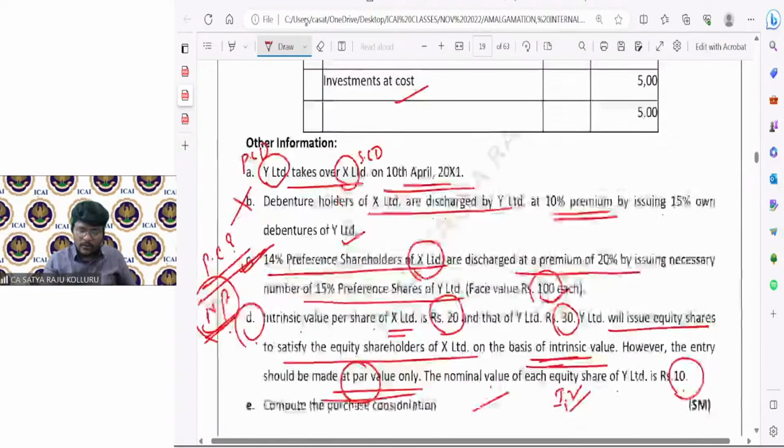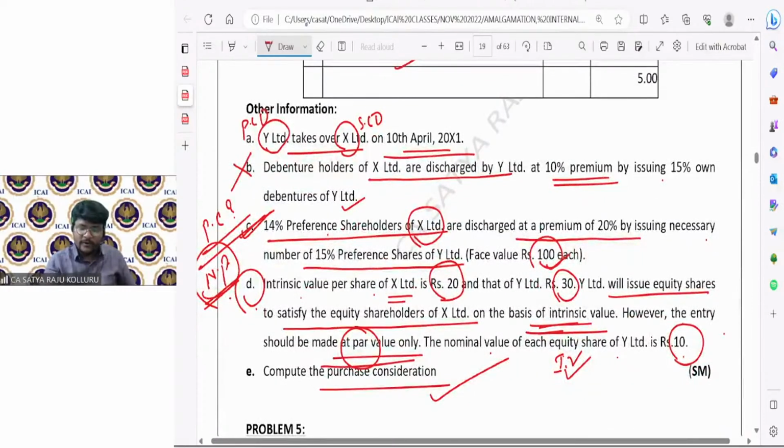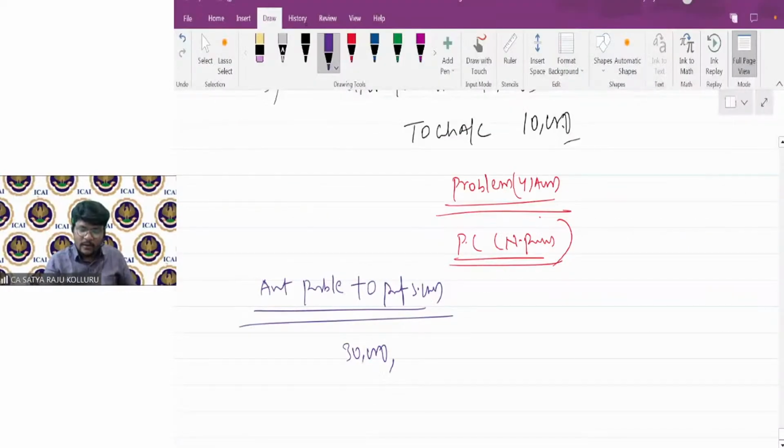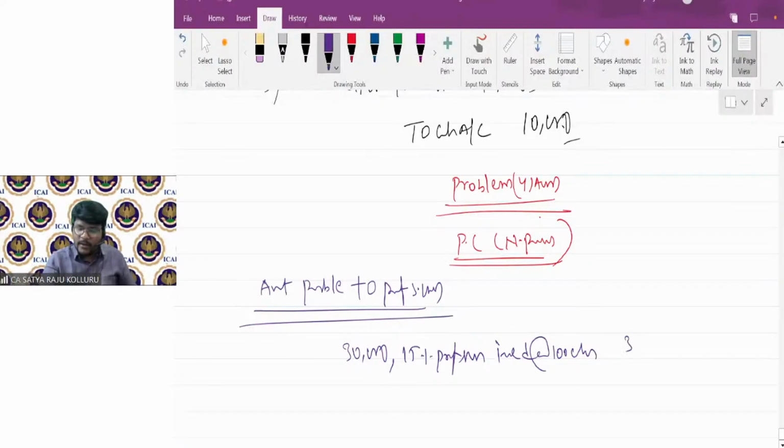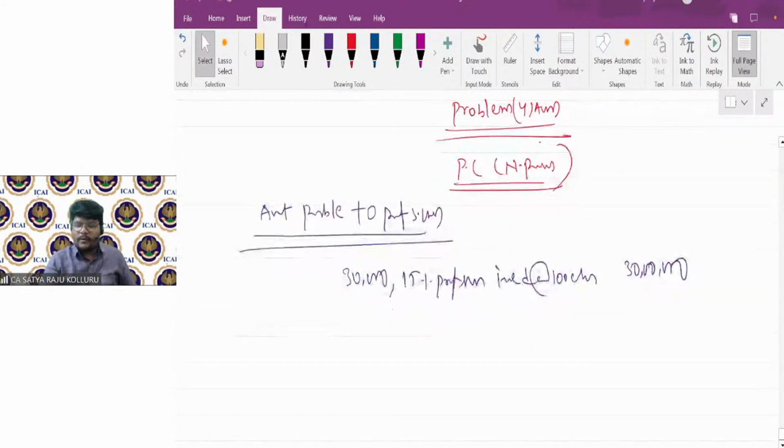What is the percentage of preference shares issued by the purchasing company? 30,000, 15% preference shares issued at the rate of 100 each. That will be how much, guys? 30,000 into 100. It will be 30 lakhs. This is the amount payable to preference shareholders.